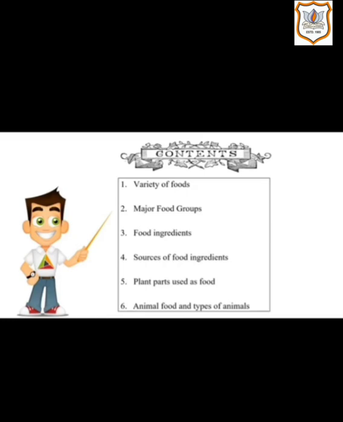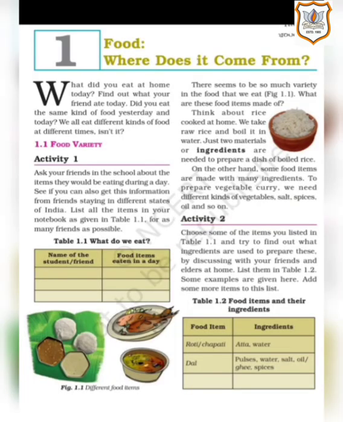Now, before starting with the explanation, let's go through the topics that we are going to study in our chapter. We are going to study about variety of foods, major food groups, food ingredients, sources of food ingredients, plant parts used as food, animal food and types of animals. These are the 6 topics which we are going to learn and understand in our very first chapter. So let's start with the explanation.